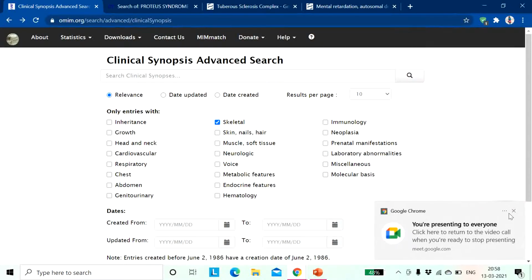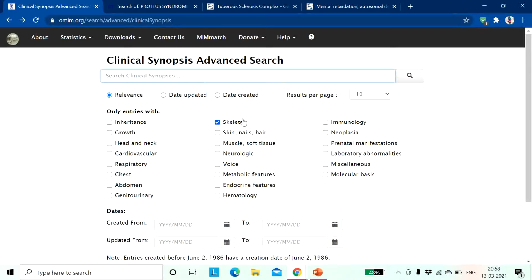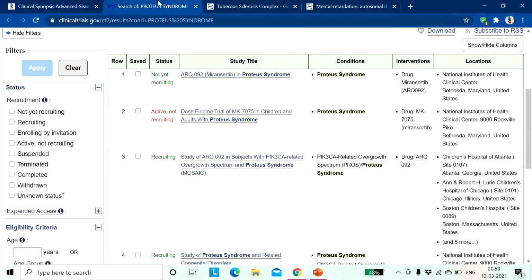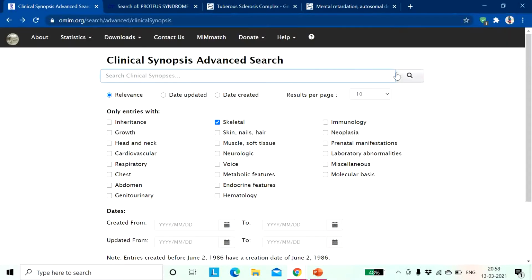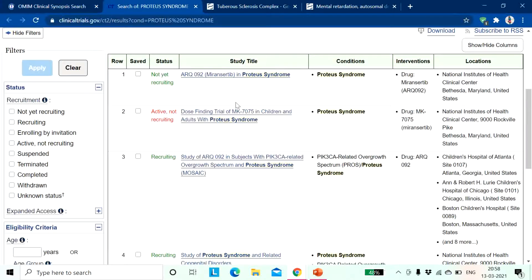Yes, ma'am. Okay, so this is basically the home page of OMIM that I have mentioned, and you can search here the clinical synopsis. If you search, say in case of skeletal, this is what I got from the searching. Now I was talking about this Proteus syndrome, and this is the drug that can be used. You can search from these titles where these drugs were used.